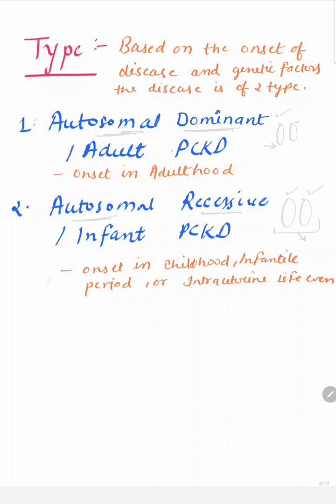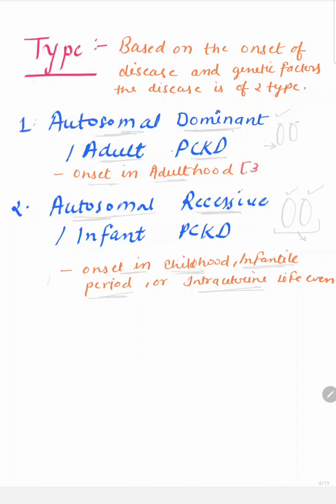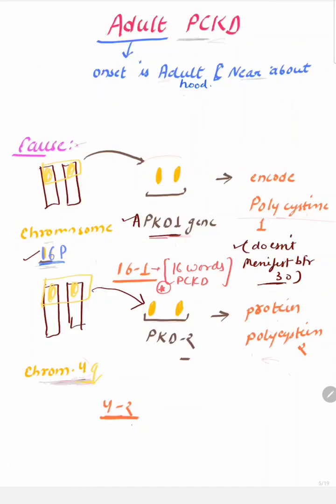The onset of autosomal dominant disease is in adulthood, while in autosomal recessive disease the onset may be in intrauterine life, the infantile period or childhood. This autosomal dominant or adult polycystic kidney disease cannot show symptoms before 30 years of age. Now we're going to study adult polycystic kidney disease. Adult means the onset is in adulthood, near about 30 years of age.